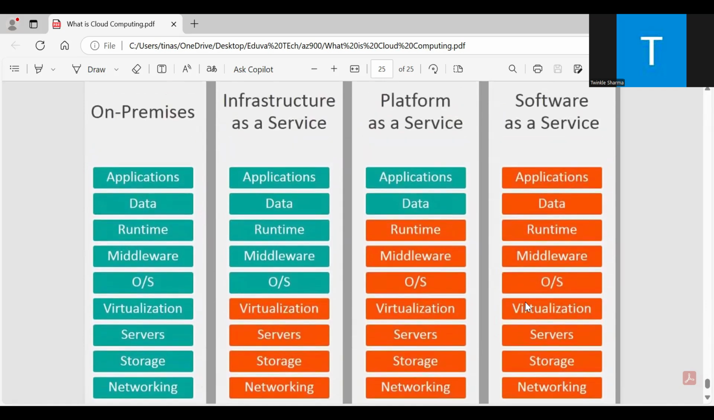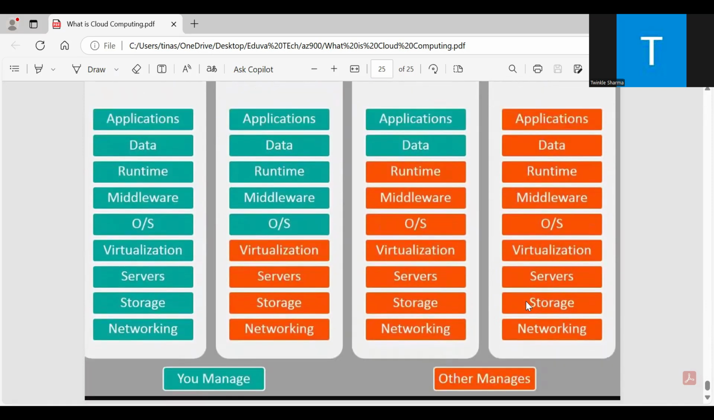Then we have infrastructure as a service. Some of the things are managed by you and some by the provider. The provider will manage virtualization, servers, storage, and networking. What is managed by you is the applications, data, runtime, middleware, and operating system. But in platform as a service, you have to manage just the applications and data. Other things, runtime, middleware, operating system, virtualization, servers, storage, and networking, will be managed by the service provider.